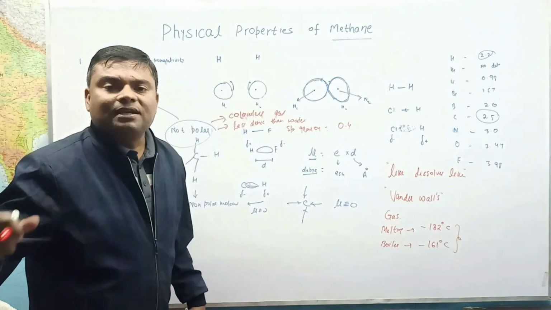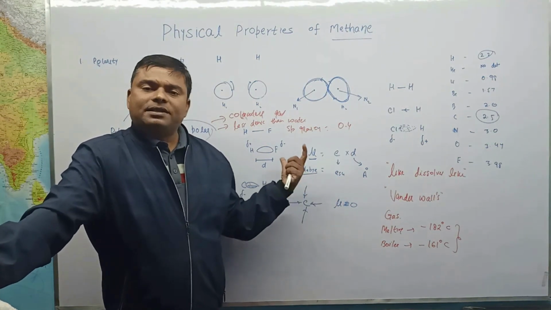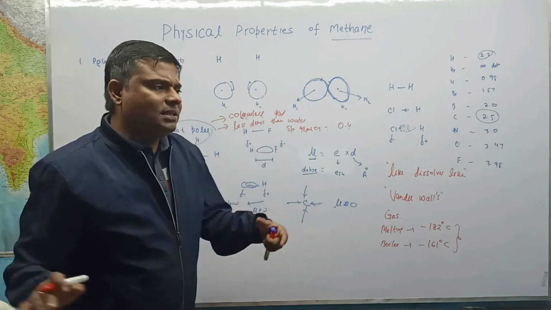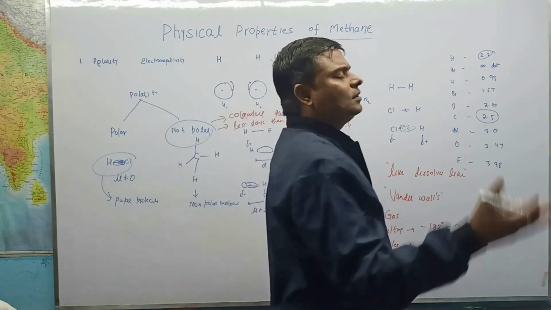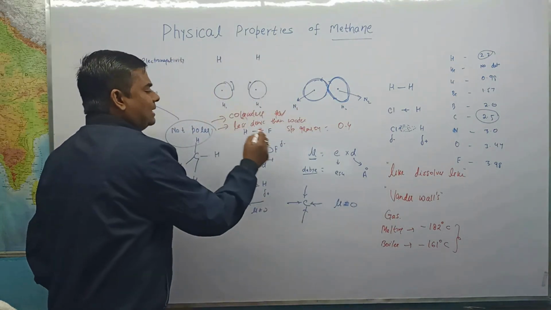Specific gravity is nothing but the relative density with respect to water. Being less dense, methane easily rises over the water. So it is very much less dense than water.